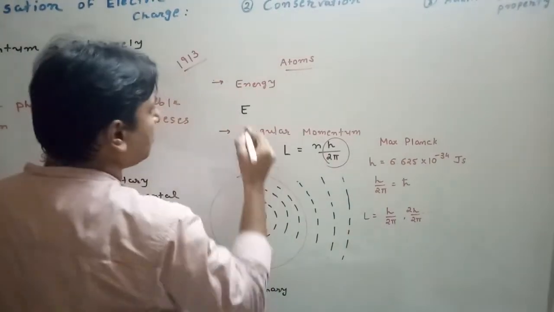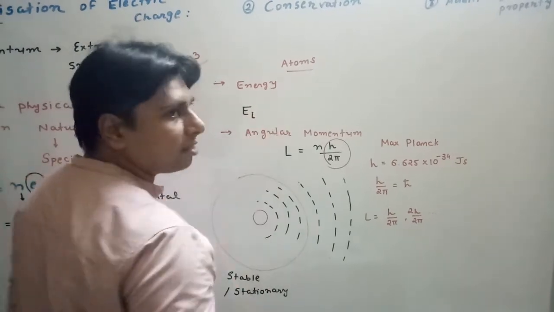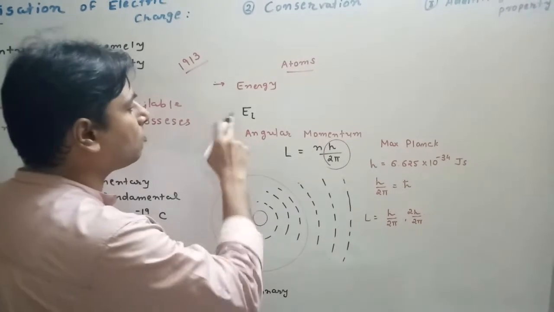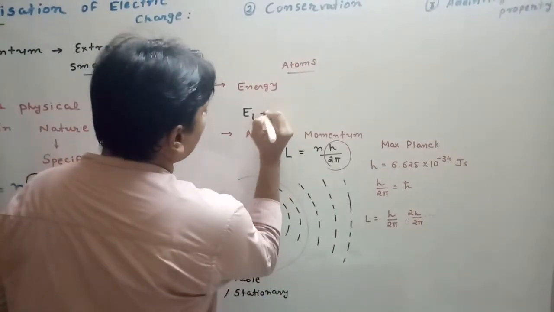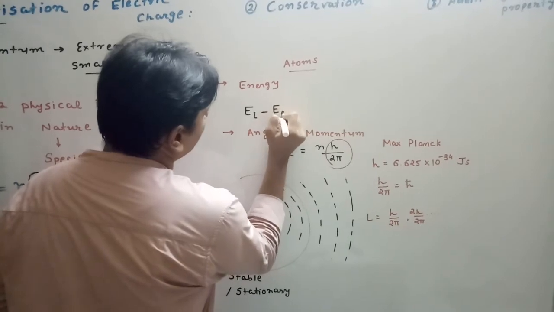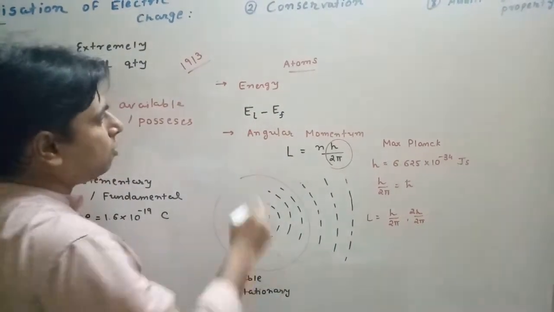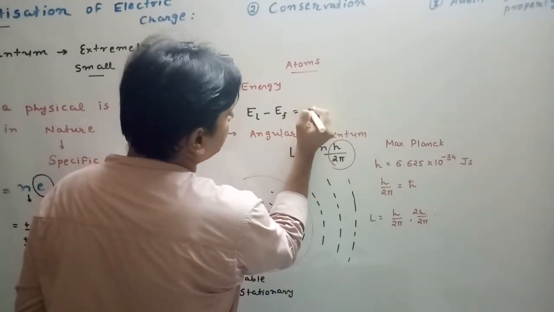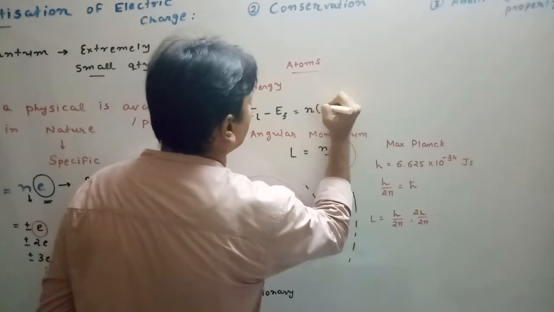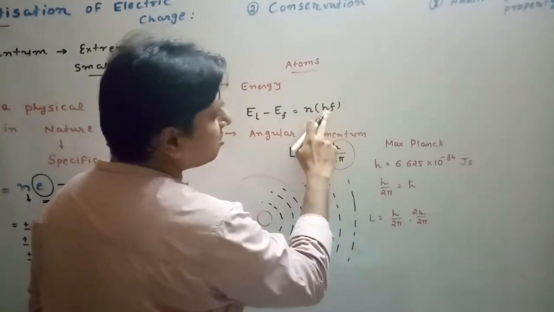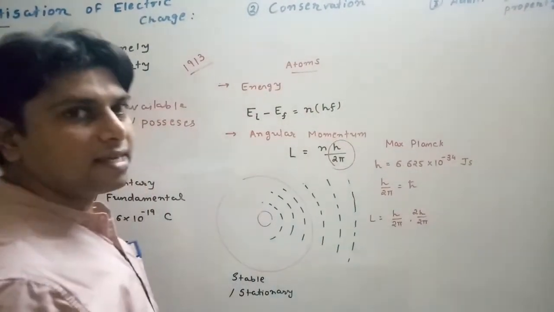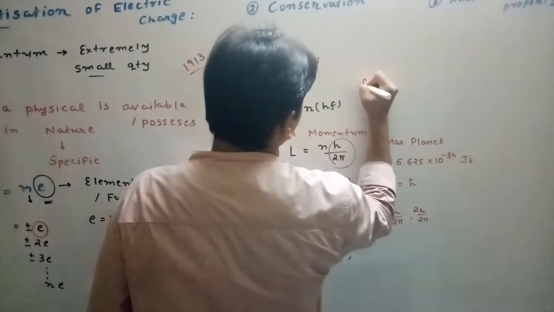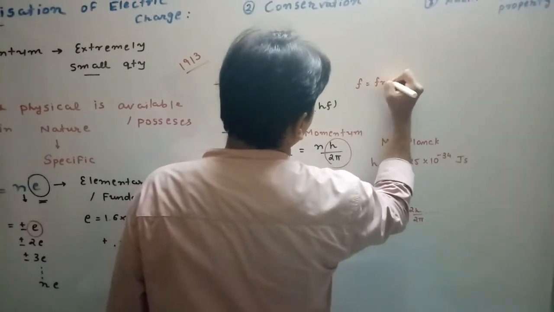Now if EI is the energy of the initial state where the electron was present, and EF is the energy of the final state, then EI minus EF will always have values which are n into hf. h again is the Planck constant, as I explained. f stands for the frequency of the emitted radiation.